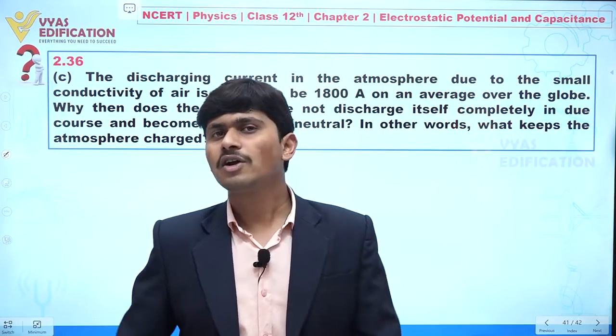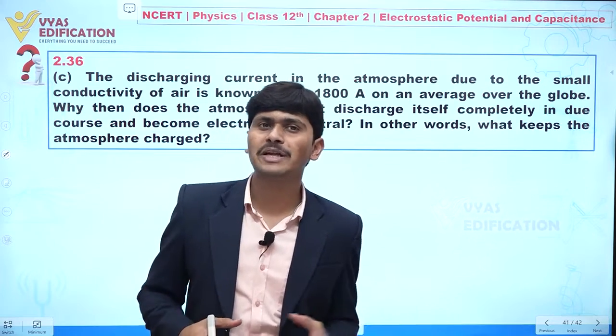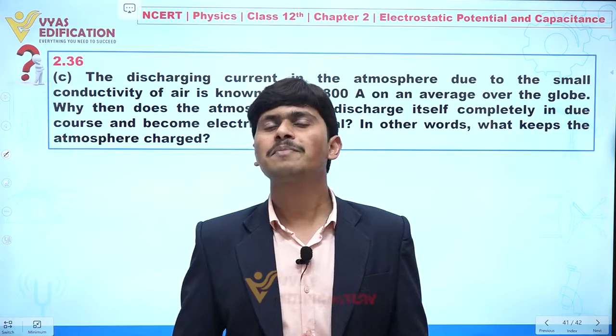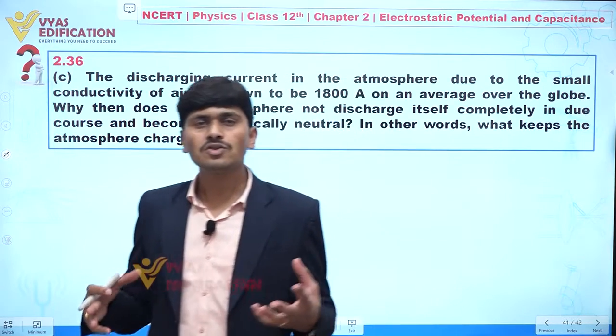On our earth we have different places. At some places we have thunderstorms, at some places lightning.